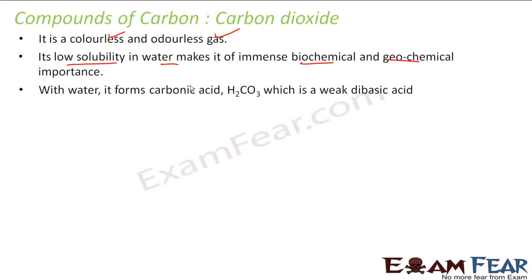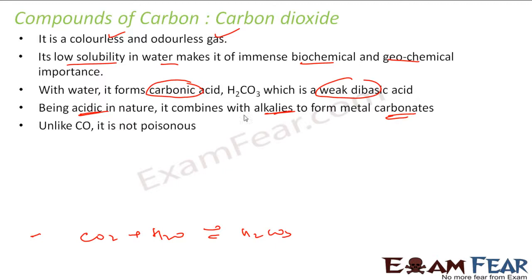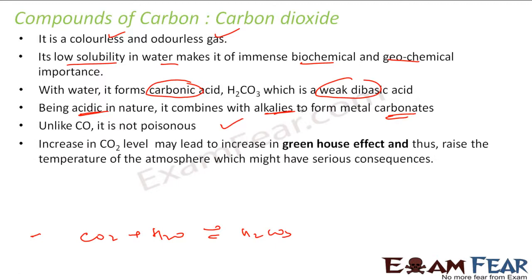And in water, it forms carbonic acid. It's a very weak dibasic acid. Since it is acidic in nature, it combines with alkali to form metal carbonates. For example, when you react carbon dioxide with water, what you get is H2CO3. Correct? So this is what it gives, metal carbonates. And this is not poisonous, it is pretty okay.